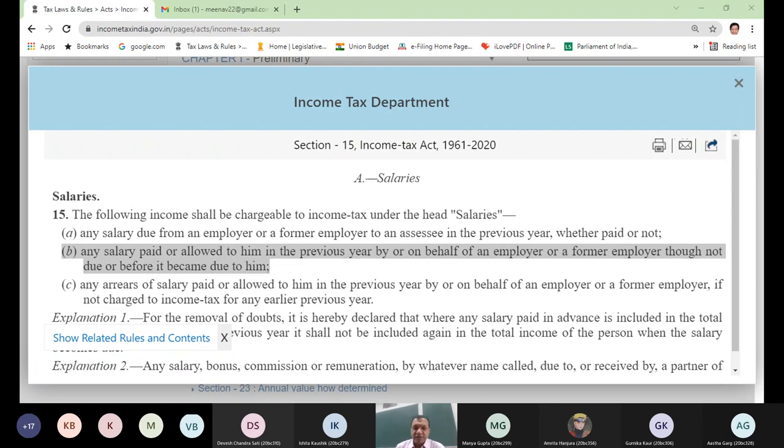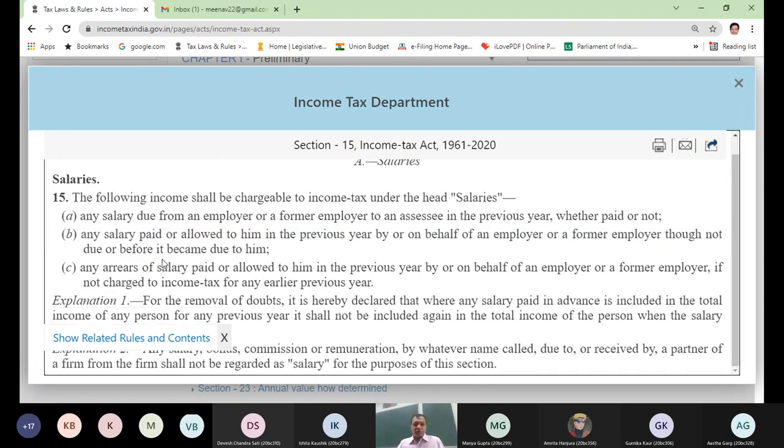Let me now share the screen, because I wanted to show you the act. I wanted to give you an idea of what we will study. We will apply section 15 basically, and section 17 definitions, theoretically these are used. In 15, one point is left, clause C. I hope the screen is still visible. And what clause C says,